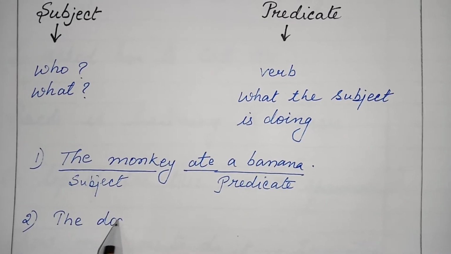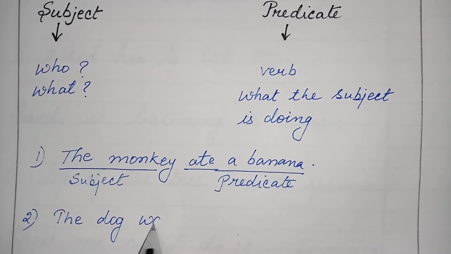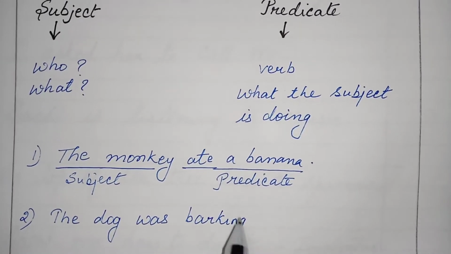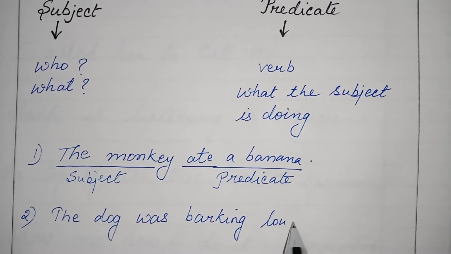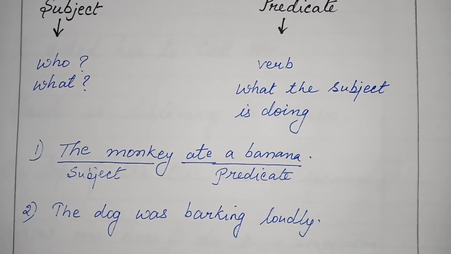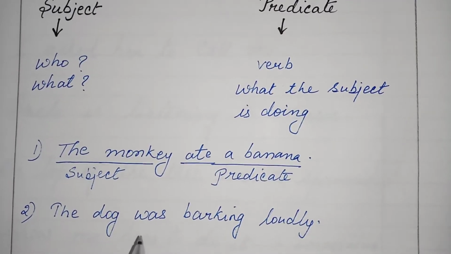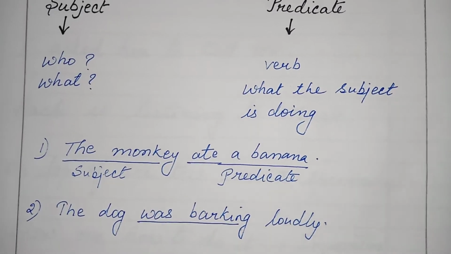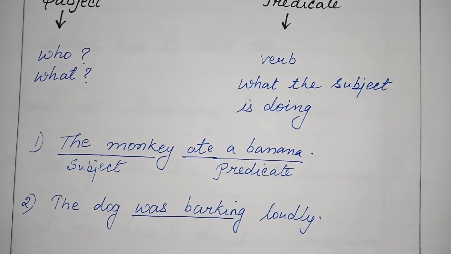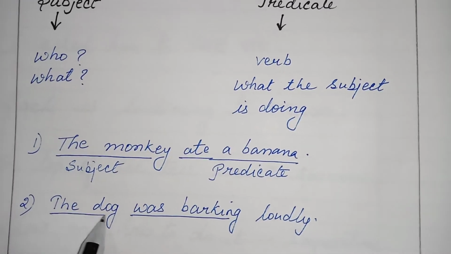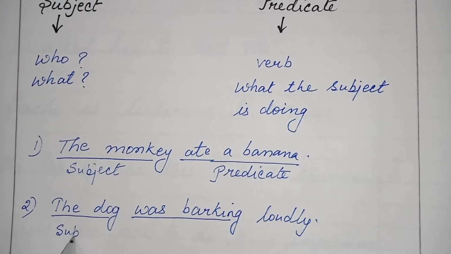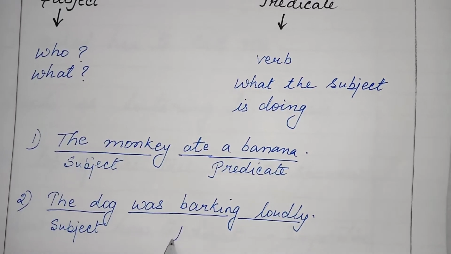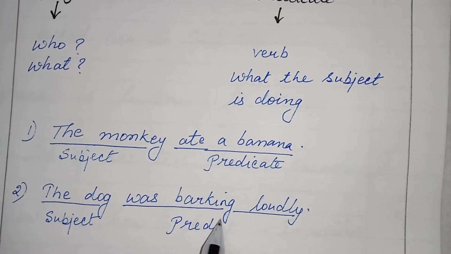The dog was barking loudly. The same principle, we will have to find out the verb. Was barking is the verb. So who was barking? Obviously the dog. Hence the dog is our subject and was barking loudly is our predicate.